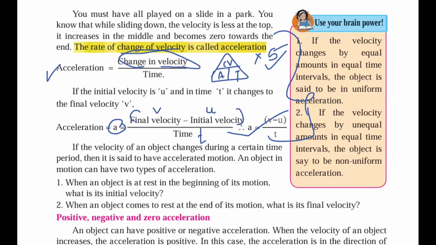Now moving to the next one. If the velocity of an object changes during a certain time period, if the speed of the object is changing, then it is said to have an accelerated motion. It means some change happened in the velocity. Suppose it went from 0 to 20 meter per second, then a change came in the velocity, right? Then that object is said to be accelerated. This is also important. This will go 2 times.